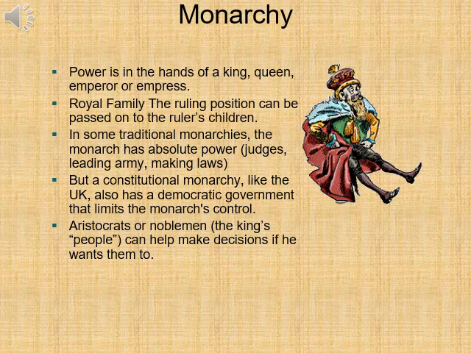A constitutional monarchy is a little different. Following the English Revolution, they settled on a constitutional monarchy that has a democratically elected government, like a parliament, that helps limit the monarch's control. The monarch, in this case, the king or queen of Great Britain, is still in effect and it's still passed down through generations of the royal family, but the parliament and the prime minister are the chief governing body of that country.